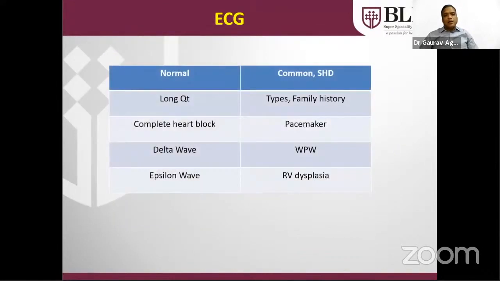ECG should be done in every syncope patient, because it can be normal also, it can be abnormal. Long QT will have some form of family history also. Complete heart block will require a pacemaker.